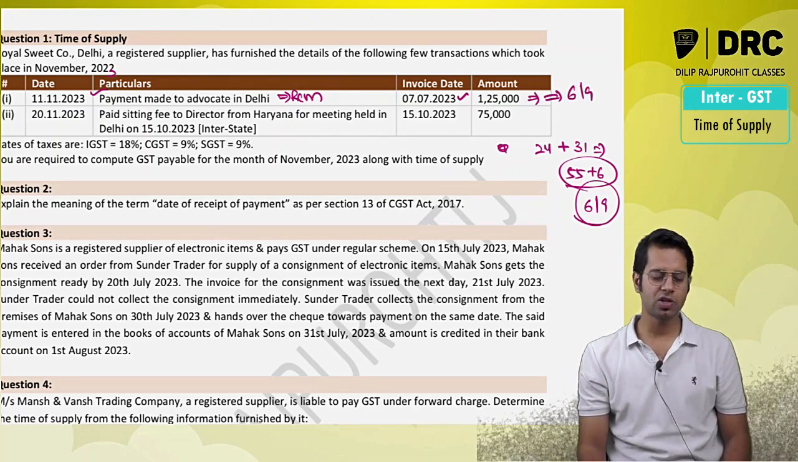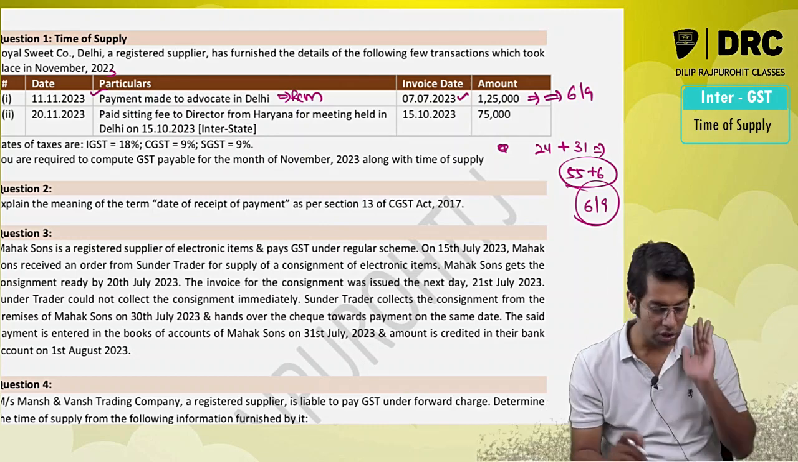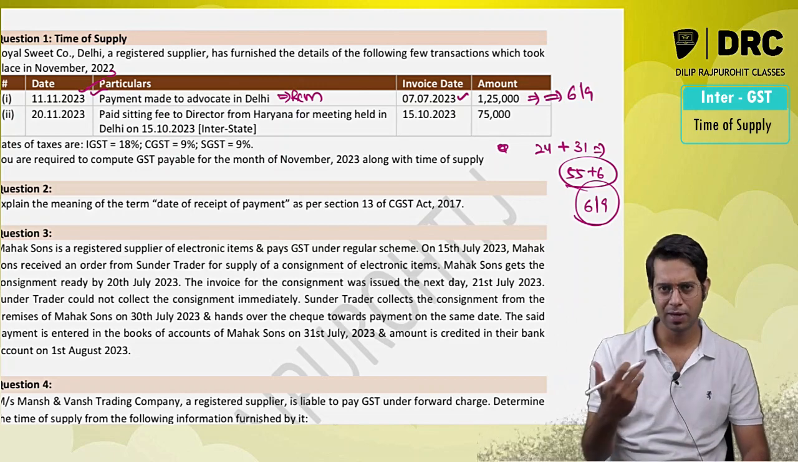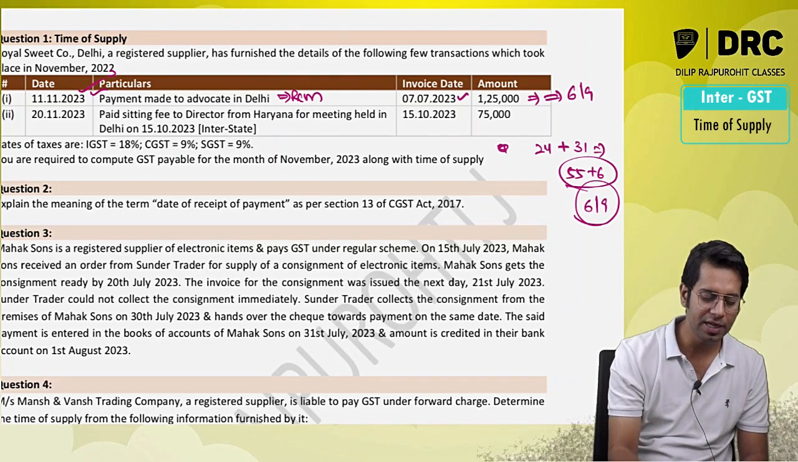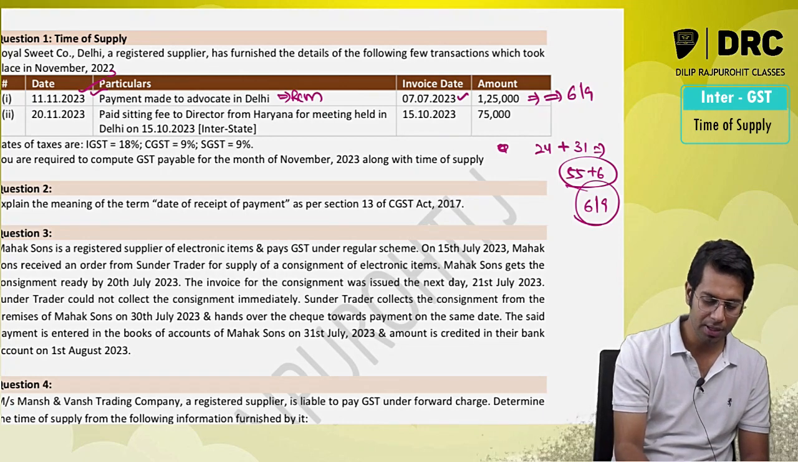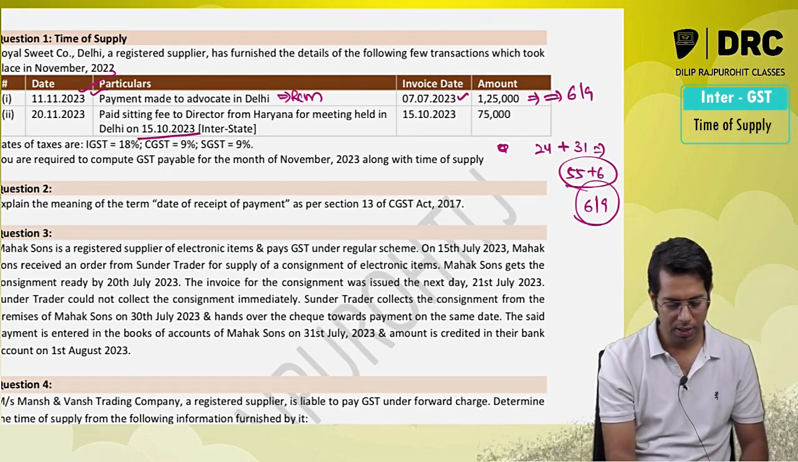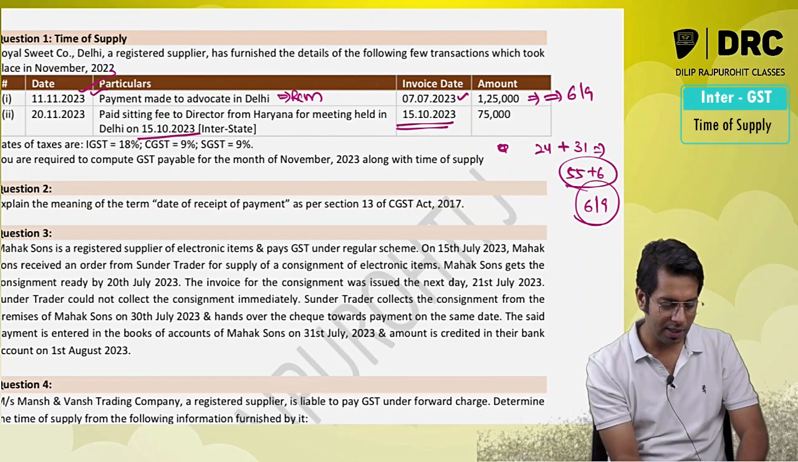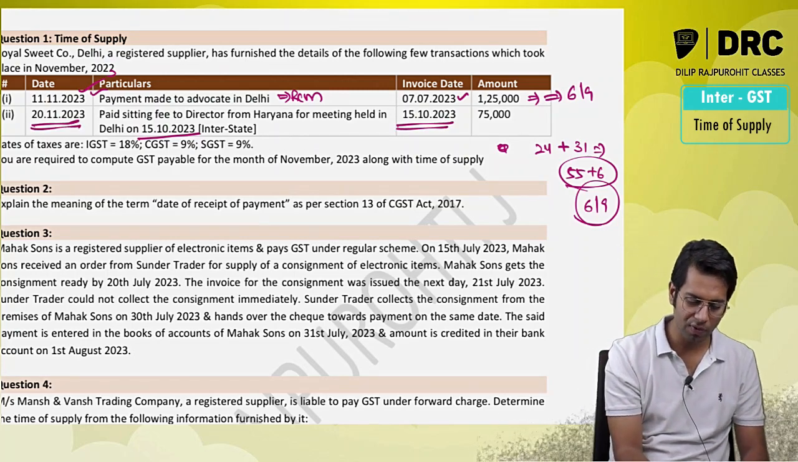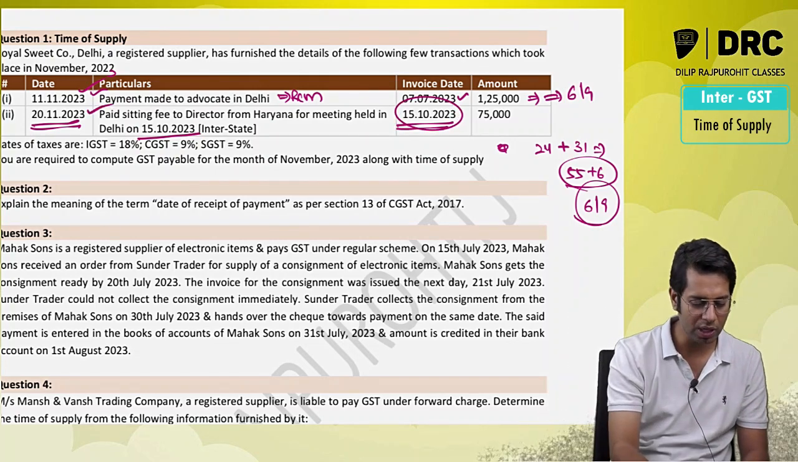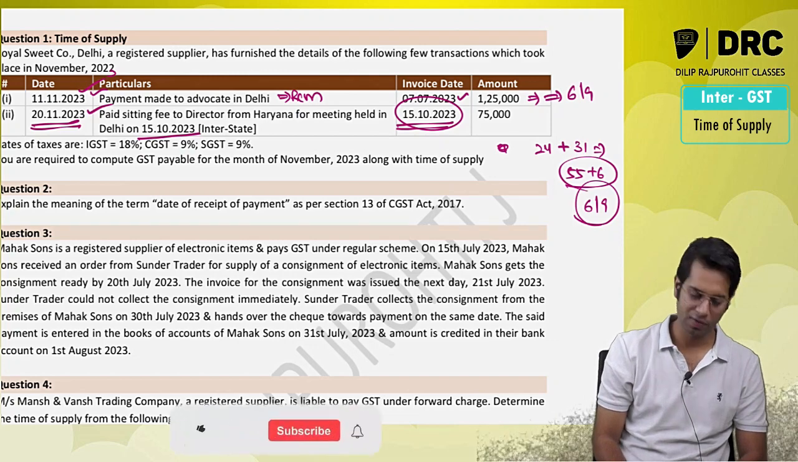How did you get the 6th of September? It is 61 days from the date of the supplier's invoice or the date of payment, whichever is earlier. The 61-day date is earlier, therefore 61 days. Next, sitting fees were paid to a director from Haryana for a meeting held in Delhi. The meeting was held on 15th of October, so this is the invoice date. The payment was made on 20th of November. If I calculate 61 days from the invoice date, it will come to the December period. So the time of supply will be 20th of November.